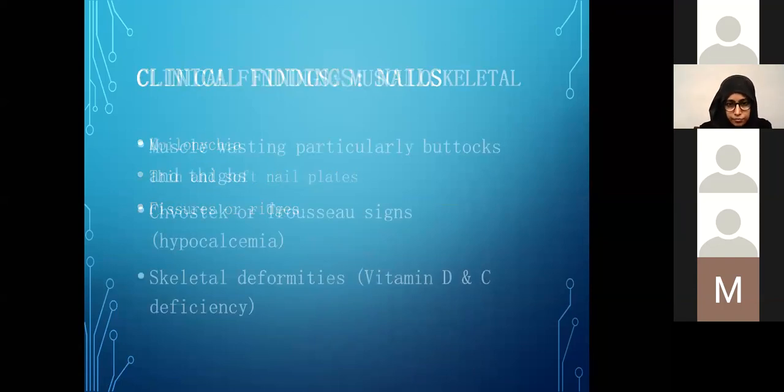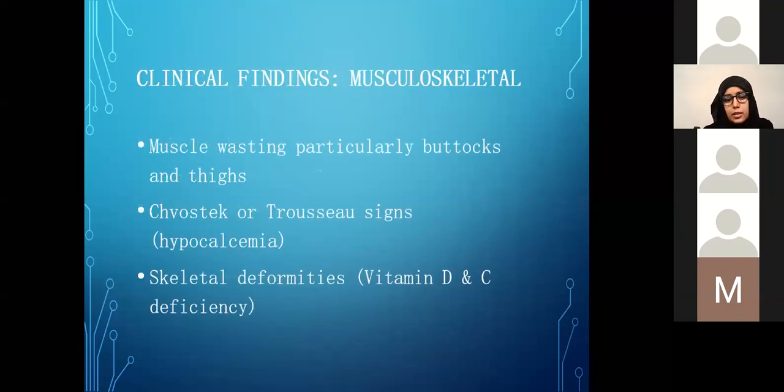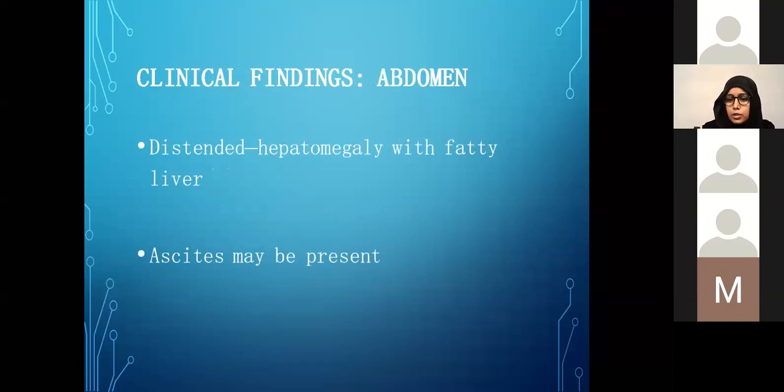Nails can show koilonychia, thin and soft nail plates and fissures or ridges because of vitamin A, zinc, and iron deficiency. In the musculoskeletal system, as mentioned before, there is severe muscle wasting, particularly in the bigger groups like the buttocks and the thighs. There may be signs of hypocalcemia in the form of Chvostek and Trousseau signs, and skeletal deformities like bowed legs and knock knees in cases of vitamin D and C deficiency. Abdomen can become distended, especially in cases of kwashiorkor, either due to hepatomegaly or ascites.